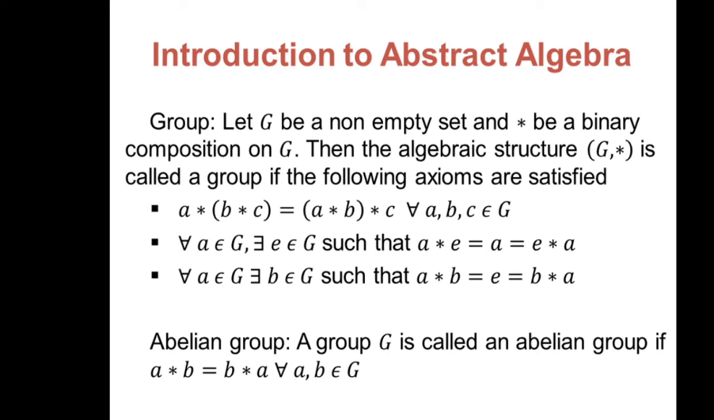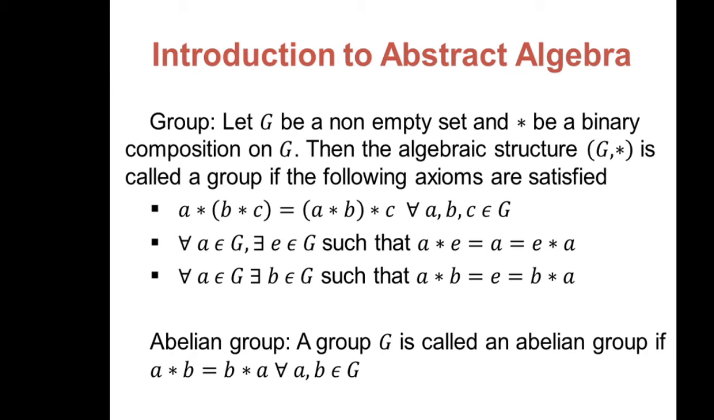So the first definition is of group. Let G be a non-empty set and let star be a binary composition on G, then the algebraic structure (G, star) is called a group if the following axioms are satisfied. The first one is associative law, that is (A star B) star C should be same as A star (B star C) whenever A, B and C are elements of G.